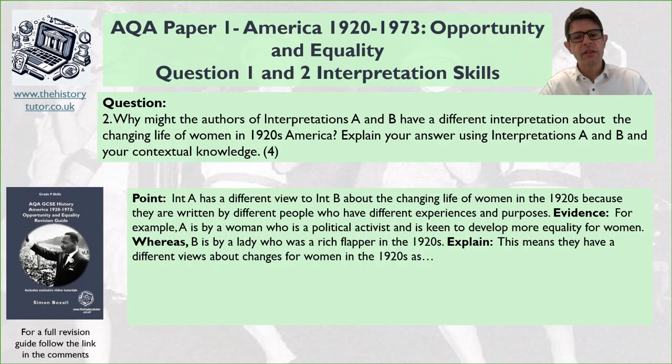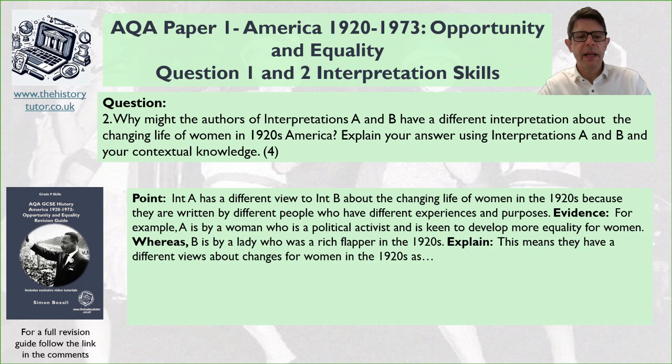Here's what I've written. It's quite concise. For example, A is by a woman who is a political activist and is keen to develop more equality for women still. Whereas B is by a lady who was a rich flapper in the 1920s. So very concise. I haven't copied out the whole of the provenance or wasted all my time. I want to do this whole answer in 6 minutes, so I've been concise.